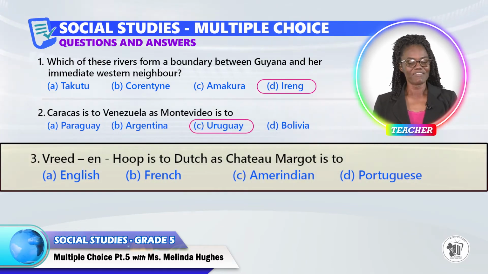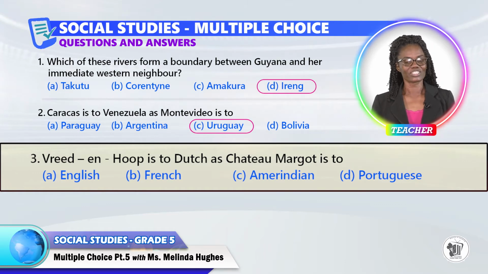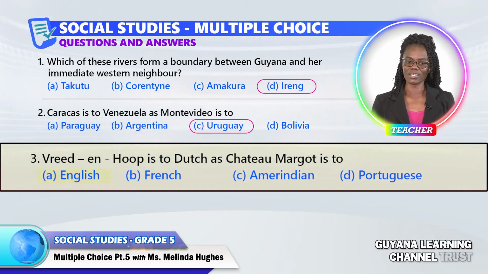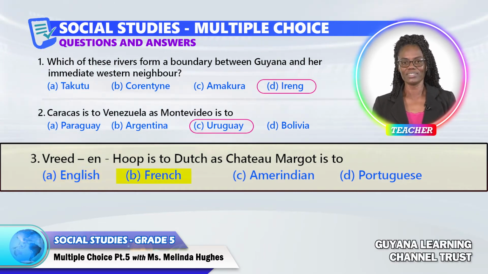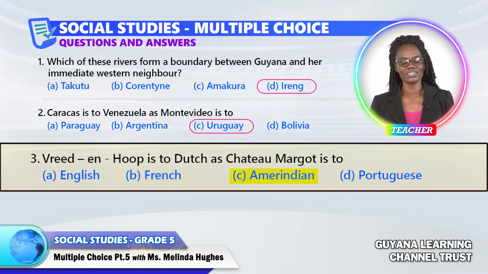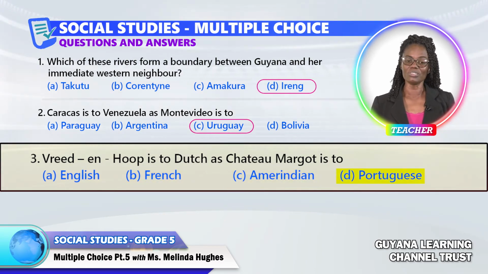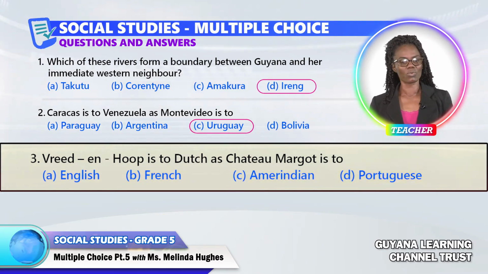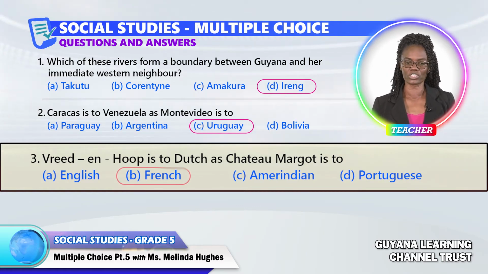Question 3. Vredenhoop is to Dutch as Catamargo is to A. English, B. French, C. Amerindian, or D. Portuguese. The answer to question 3 is French.